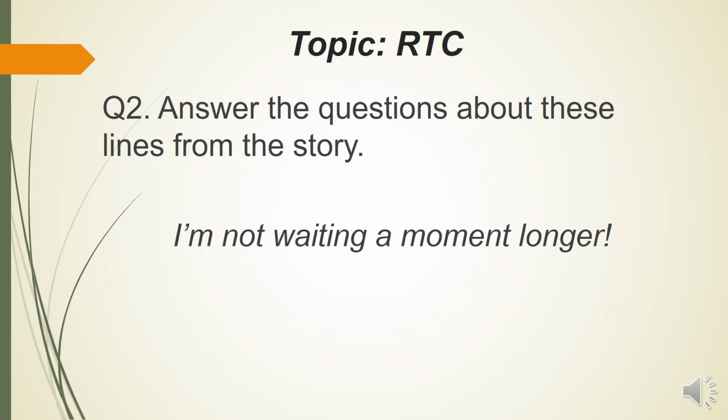Now moving on to the main topic, that is RTC. Write down the date on the left hand side and CW on the right hand side. Question number 2 is: answer the questions about these lines from the story. Now what's the line? You will write it in the center of your copy with blue color pencil: I'm not waiting a moment longer. Who said this? We will find out who said this and why and where and what was the situation behind these lines. This is what RTC is. So, I'm not waiting a moment longer. You need to write it with your blue color pencil.